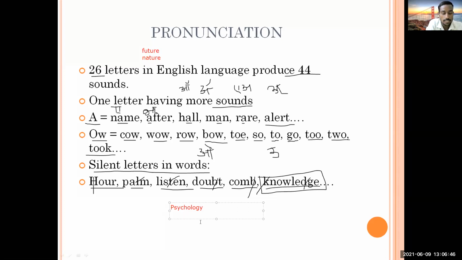Another word is pseudo: the word is pronounced pseudo, but it is written as PSEUDO. Or pneumonia, which is again the same kind of case. Or if you know the spelling of Q, tell me the spelling of Q. What is the spelling of Q? Yes, QUE. Here also the spelling is different and the pronunciation is only Q.